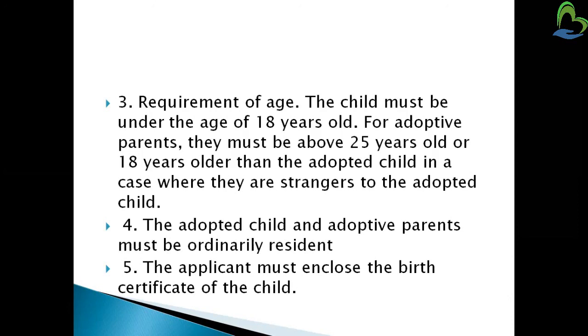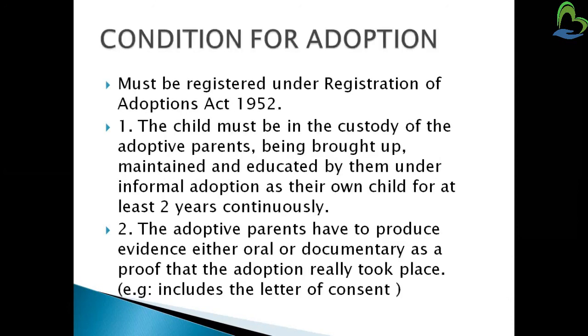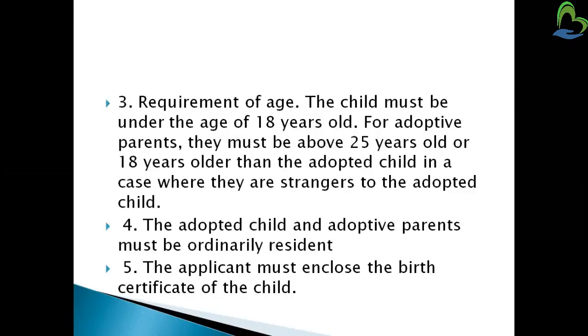The adoptive parents must be ordinary residents of some country or area. Like if they are Indian, they have proof of residence that they are citizens of India. The applicant must enclose the birth certificate of the child. They have to give proof that the birth took place at that date and place, include the birth certificate, and then submit an affidavit with the name of that particular child. This is about the conditions for adoption. Thank you, everyone.